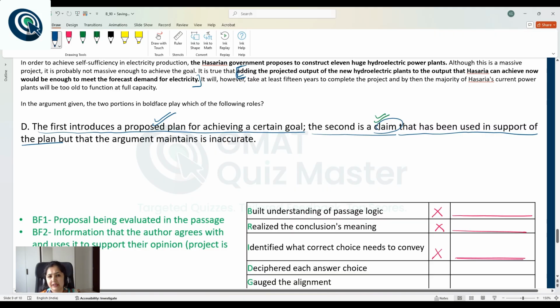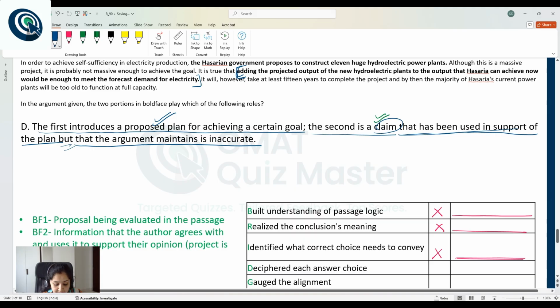This information does support the plan, although the author has not exactly used it to support the plan, but to show his mixed opinion. But still, it is not a clear reason to reject this choice. We can think that okay, this is correct. It has been used in support of the plan, but that the argument maintains is inaccurate.